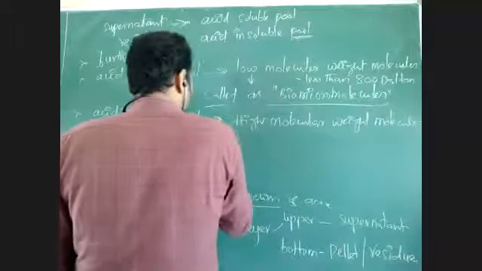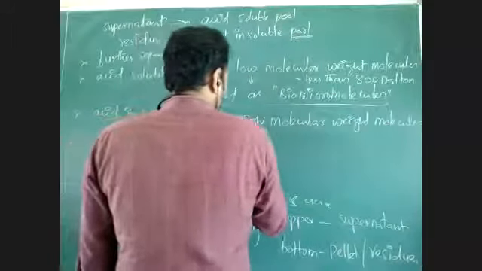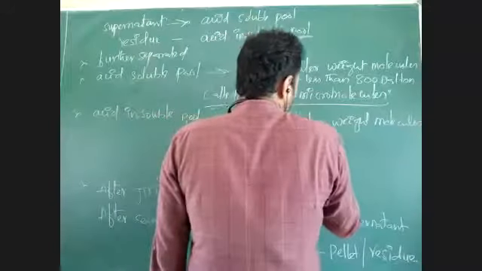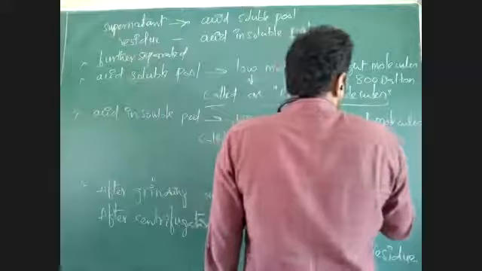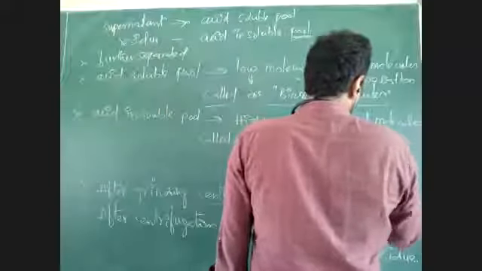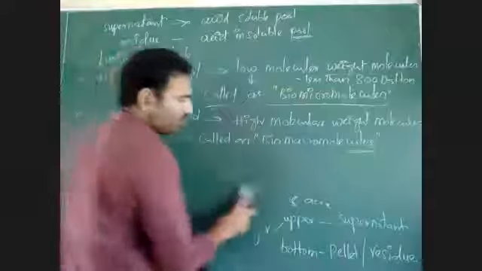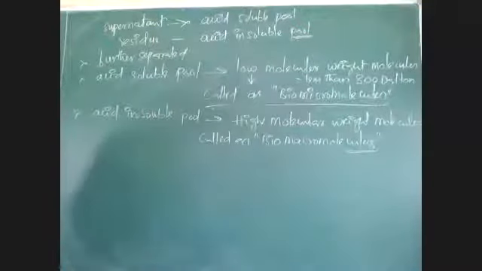These are called biomacromolecules. Macromolecules means those which have more molecular weight. Due to more molecular weight, they have more size. Micromolecules have less molecular weight, and due to the less molecular weight, they have less size. This is the difference.